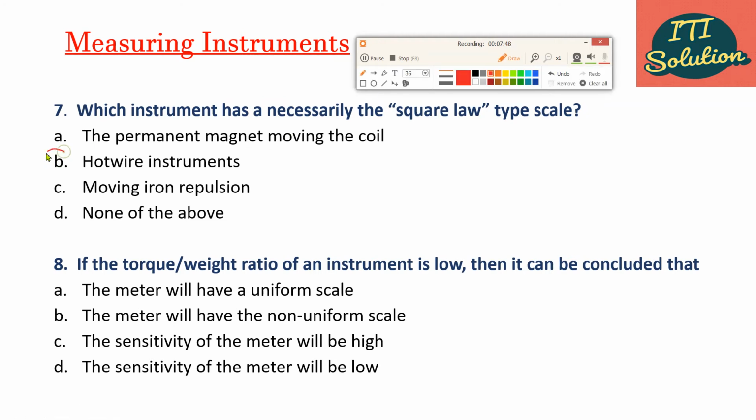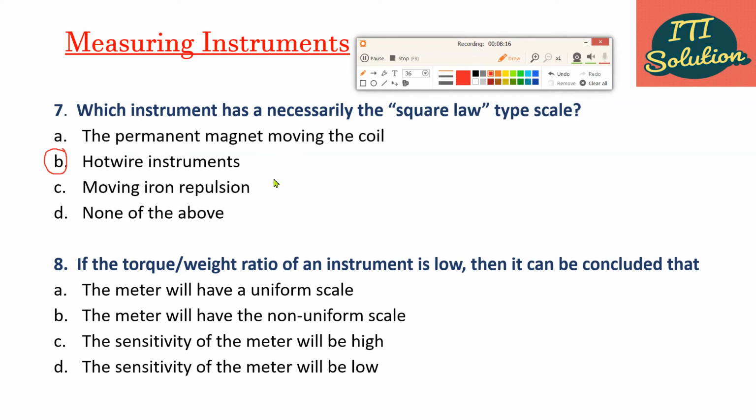Correct answer is option B, hot wire instrument. Because this instrument is based on the heating effect of electric current. Deflection of pointer of hot wire type instrument is proportional to the extension of wire. So, deflection torque is proportional to the square of the current.